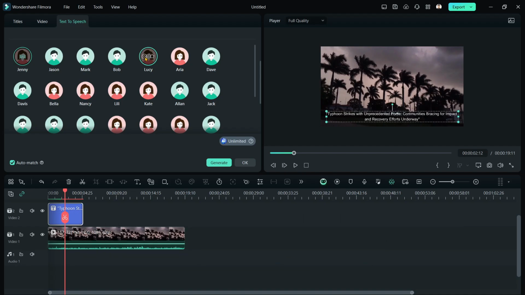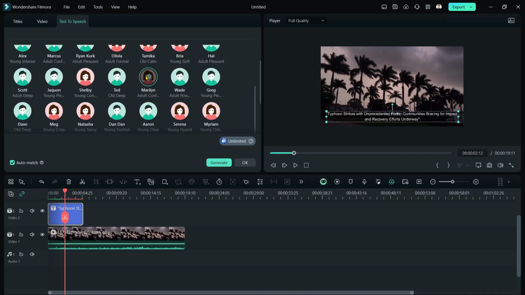Wondershare, creativity simplified. Wondershare, creativity simplified. Wondershare, creativity simplified. Wondershare, creativity simplified.